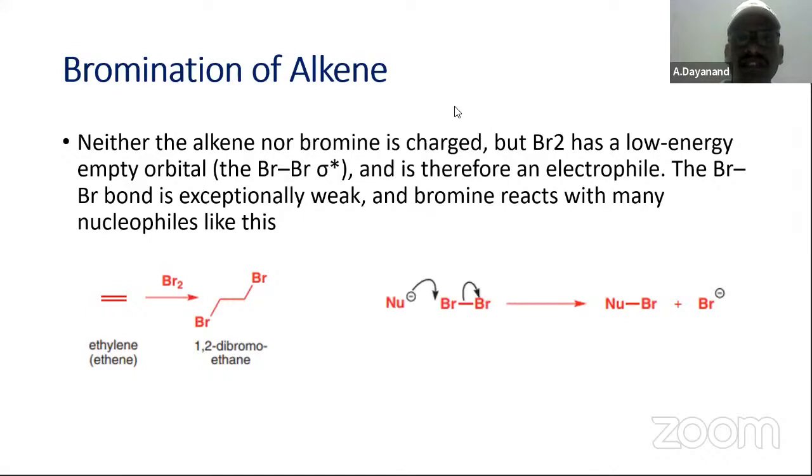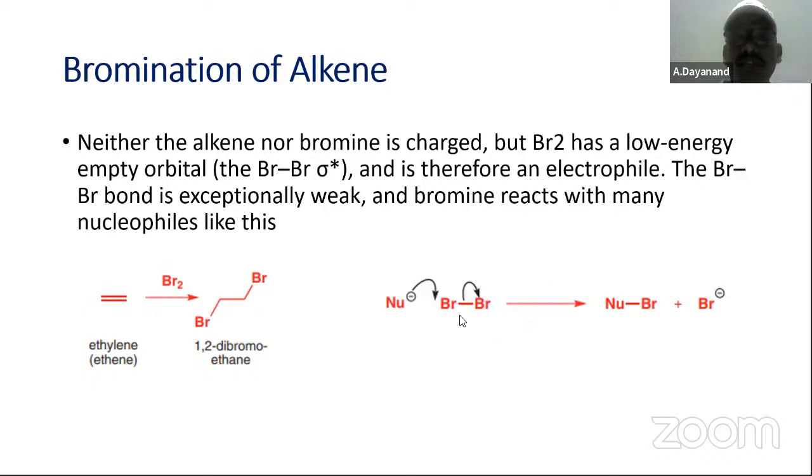First of all, let us see some general example. Here, in this electrophilic addition reaction on the screen, ethylene is reacted with bromine. 1,2-Dibromoethane is formed. Neither of these two is charged, but the reaction is taking place. Therefore, we can say that the bromine has a low energy empty orbital, therefore it is an electrophile.